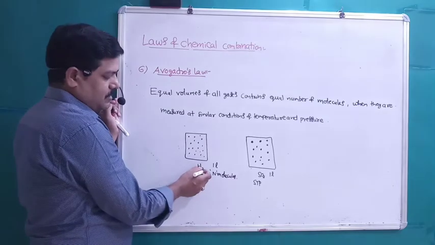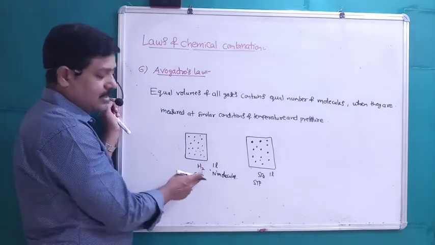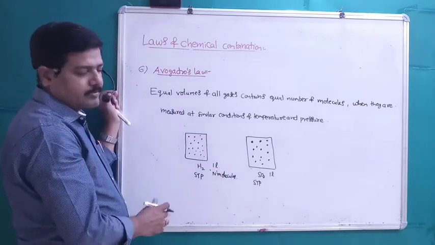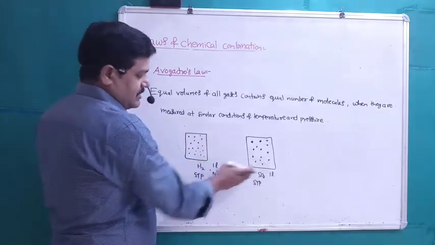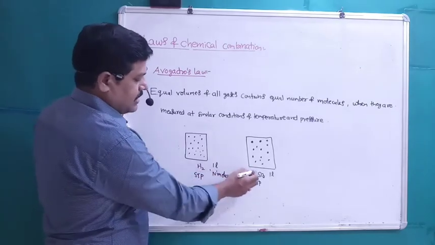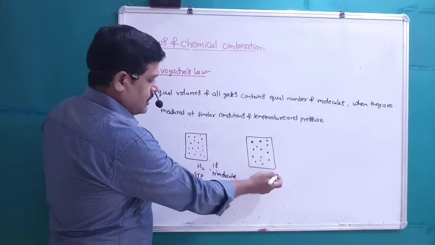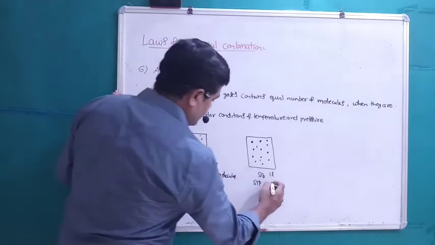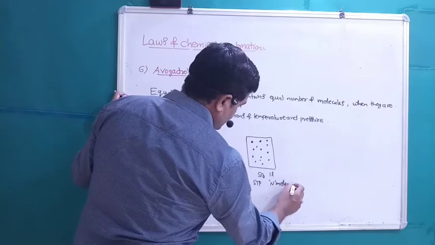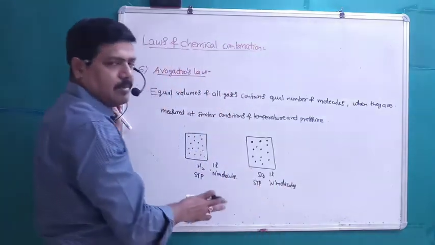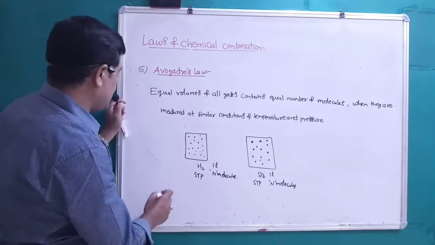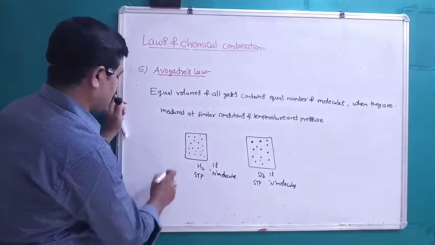Here the atomicity of H2 is 2, a diatomic gas. SO3 is a tetraatomic gas. 1 liter of each gas is there. If the number of molecules in H2 is N, the number of molecules of SO3 in 1 liter is also the same, N molecules. But the atoms are different. Molecules only are the same. In other words, it can be told as Avogadro's law.